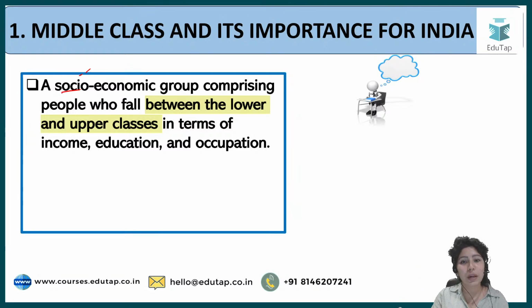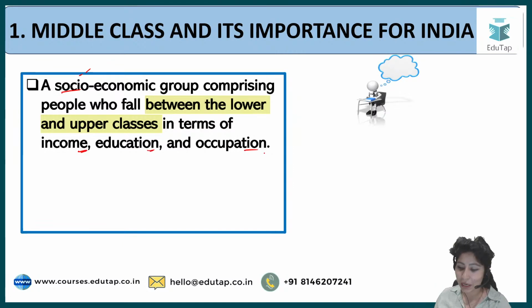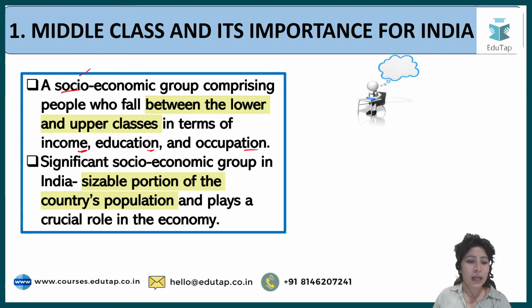A socio-economic group comprising people who fall between the lower, that is poor, and upper classes in terms of income, education and occupation. Probably they're not owners of big companies or big MNCs like the rich class, and they're not carrying out daily wage labor like the poor classes, but they lie somewhere in the middle. It is a significant socio-economic group because of the sizable portion of the country's population, and they play a crucial role in the economy. Now let's give some data with regards to how many they are.